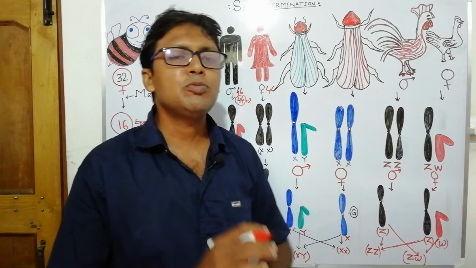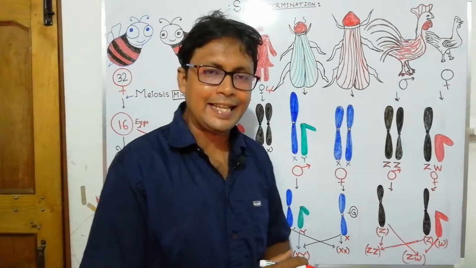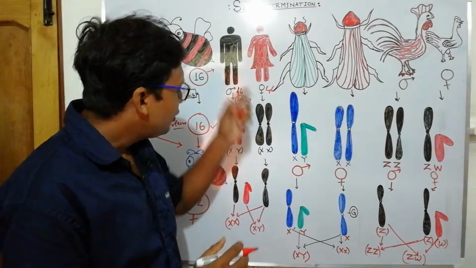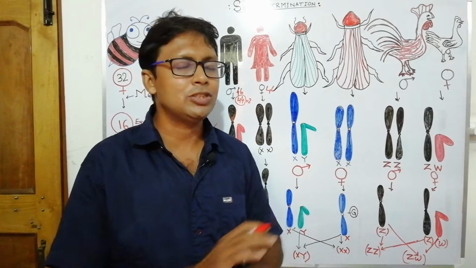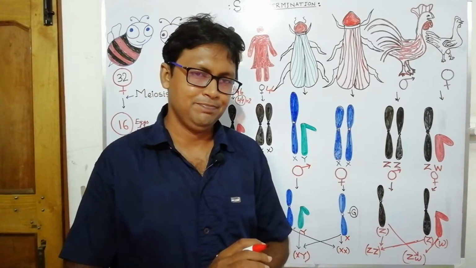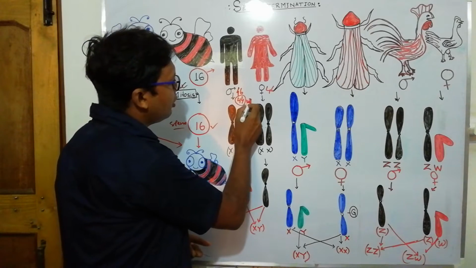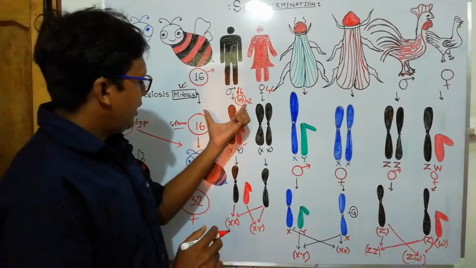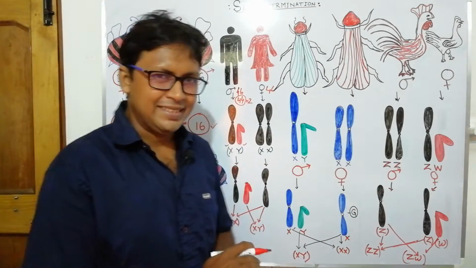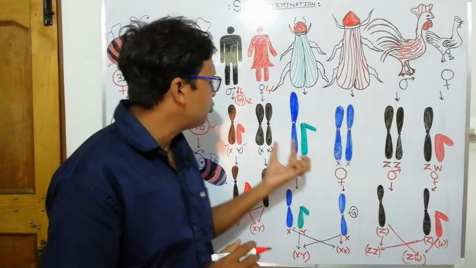These 44 autosomes present in each cell determine the total outer body characters, behaviors, all things except sex. And in the case of male, the 2 sex chromosomes are one X and another Y. So apart from the autosomes, they have 2 sex chromosomes. In the case of female also, apart from the autosomes, they have 2 sex chromosomes.